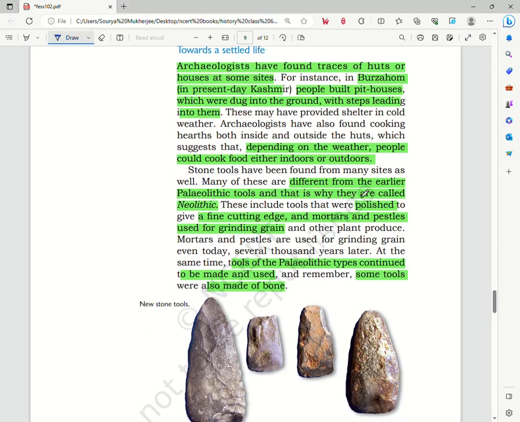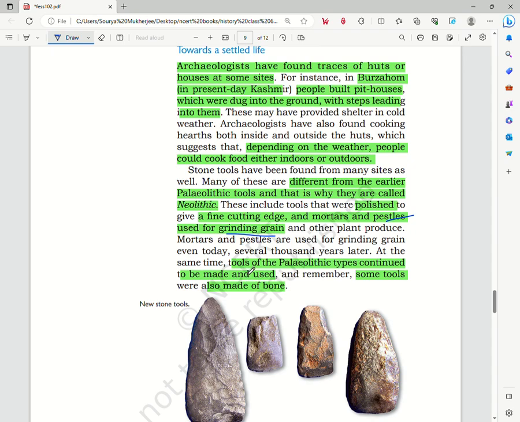We see tools different from earlier Paleolithic tools, and that is why they are called Neolithic. These include tools that were polished to gain a fine cutting edge, and mortars and pestles used for grinding grains. So there is evidence of different kinds of tools, slightly different from the earlier Paleolithic tools. These were polished and had a finer cutting edge, and there was also evidence of mortars and pestles, which were used for grinding grain.